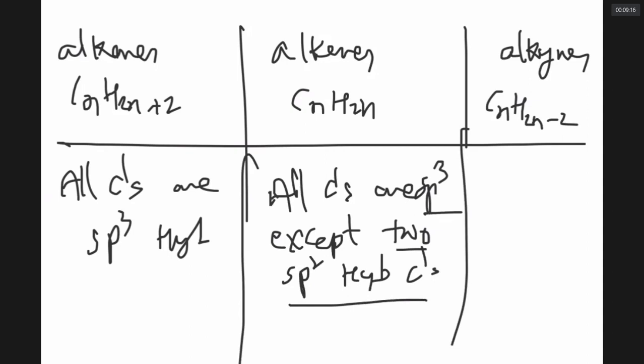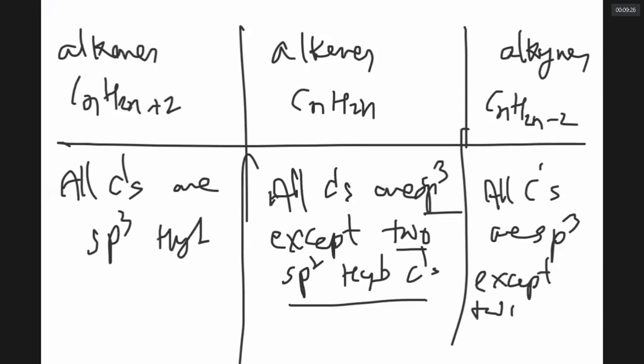What about alkyne? All carbons are sp3 except 2 sp hybridized carbons. Yes or no? How many carbons are sp hybridized in alkyne? How many are sp2 hybridized in alkene? 2, sir.